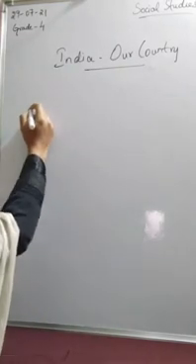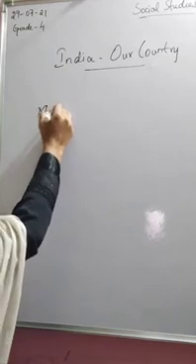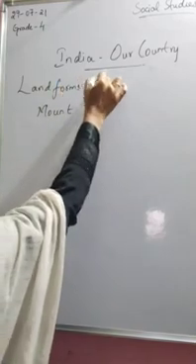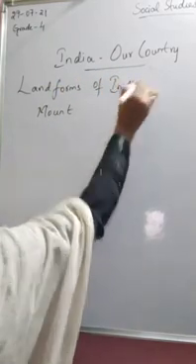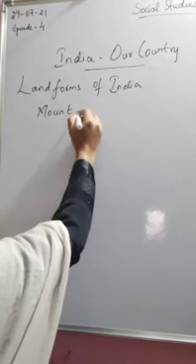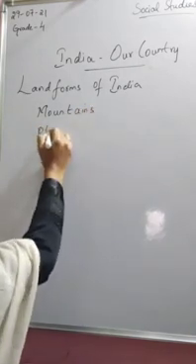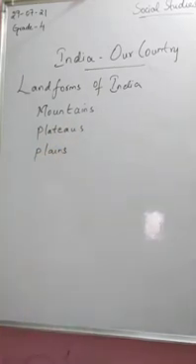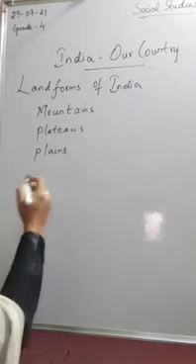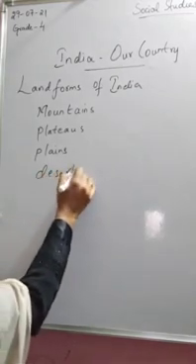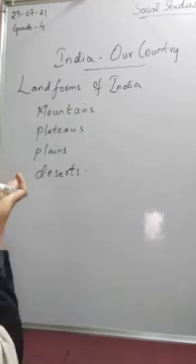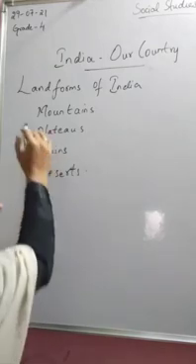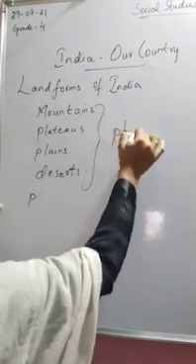India has many landforms such as mountains, plateaus, plains, and deserts. These landforms are called the physical features of India.